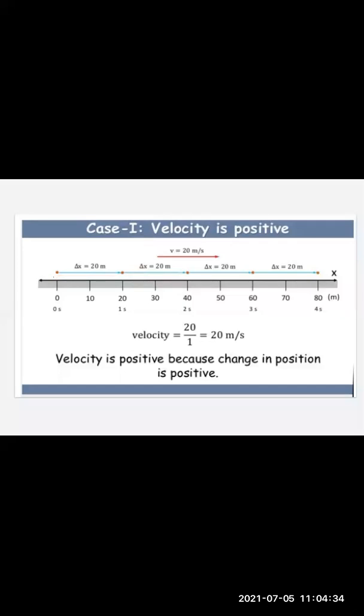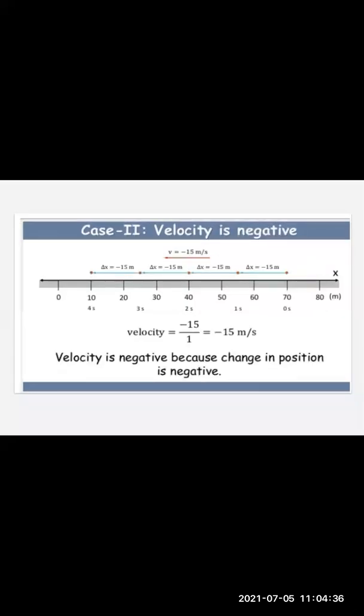We'll see the second case over here, that is the velocity is negative. Now the car starts traveling from right towards left. The x-axis is showing the same parameter, that is meter, the distance.